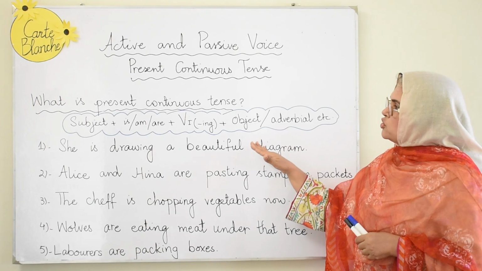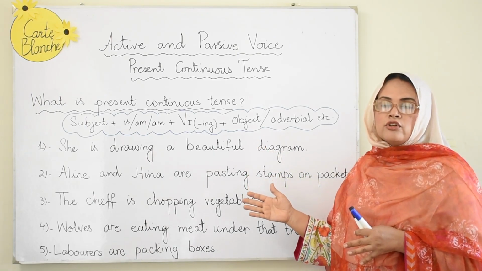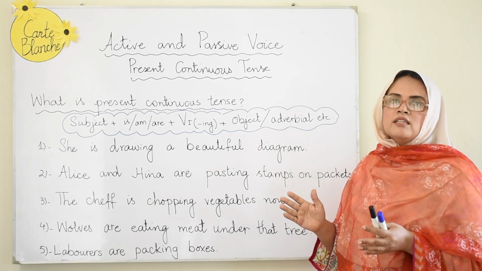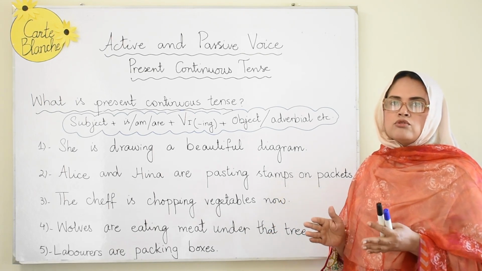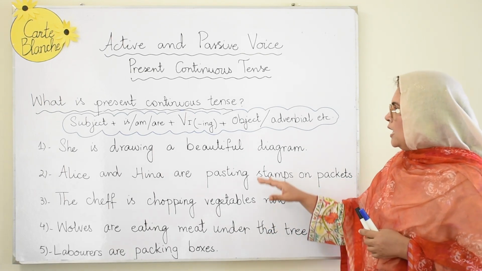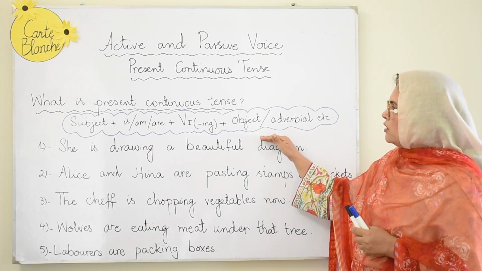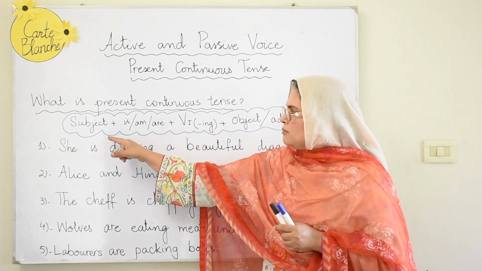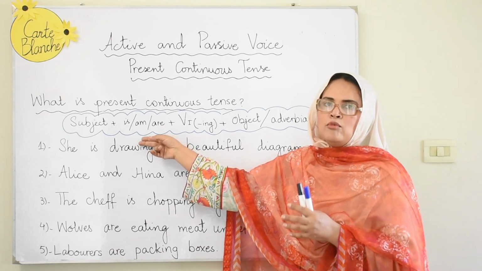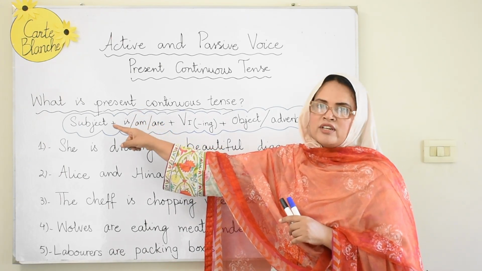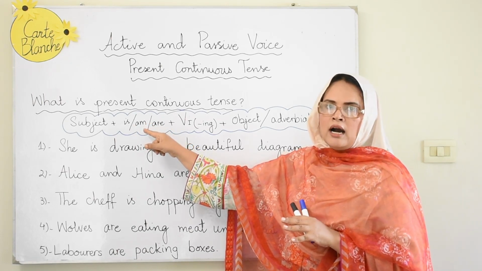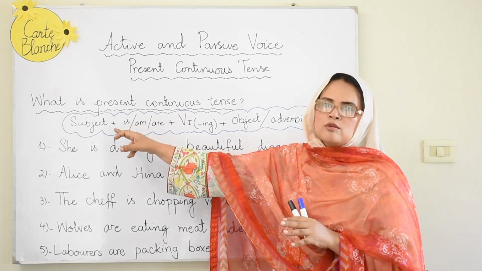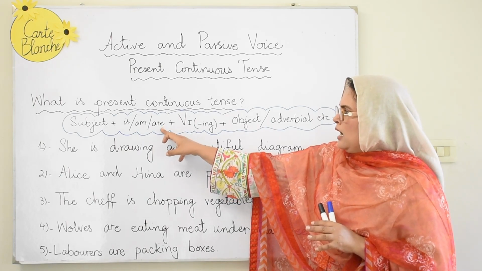Now let's learn the structure, or rather let's revise the structure of the present continuous tense or present progressive tense. As I have already told you, present continuous tense is also called present progressive tense. Now this is the structure of the present continuous tense. You have the subject and then you have is, am or are, depending upon the subject. If it is singular you take is, if it is the first person pronoun I then am is taken, and if it is plural then you take are.